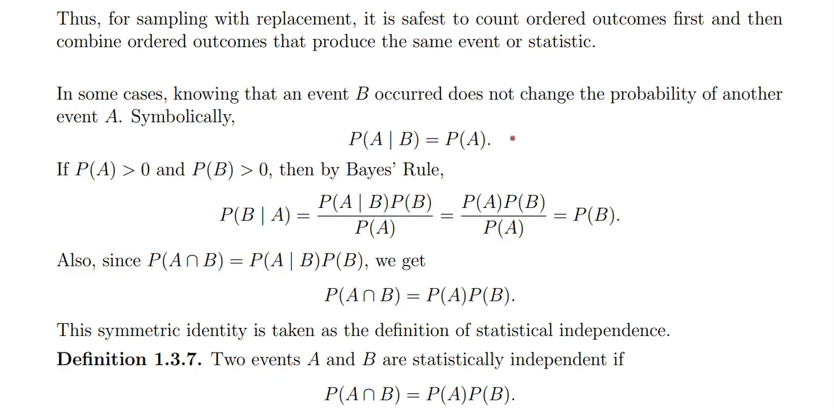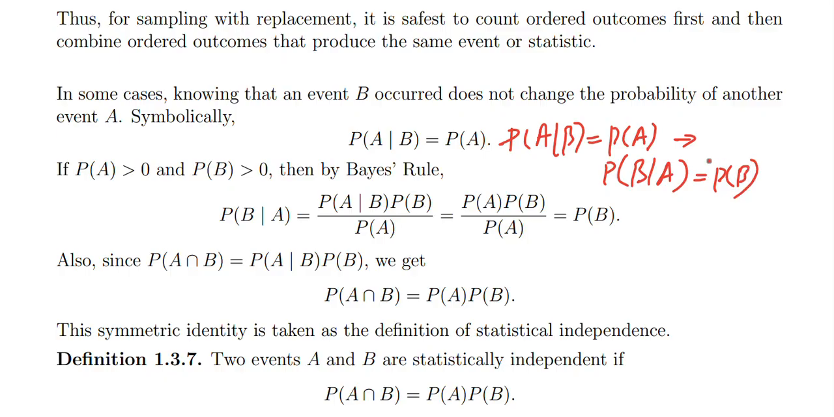So if probability of A given B is probability of A, this implies that probability of B given A is probability of B. This is what we showed here.